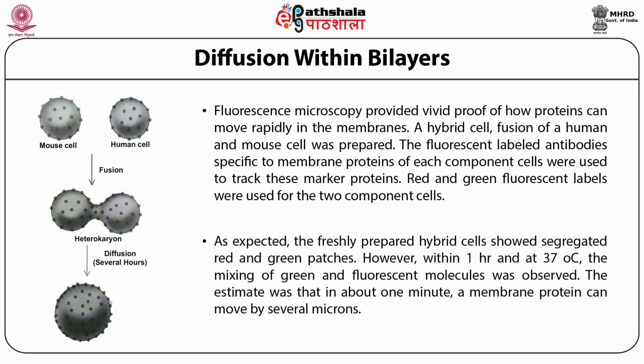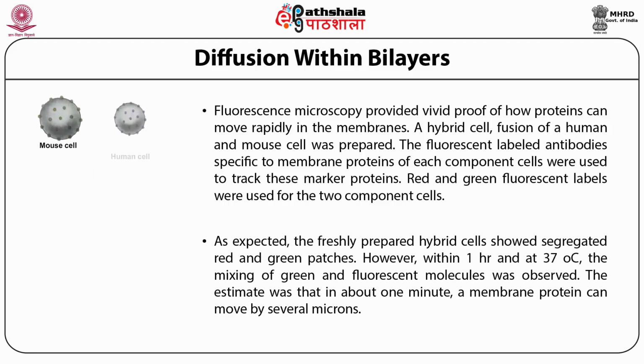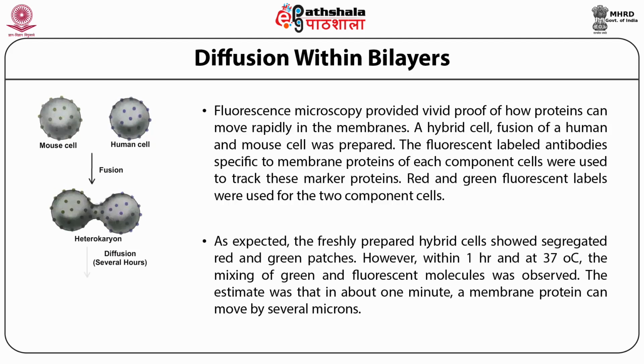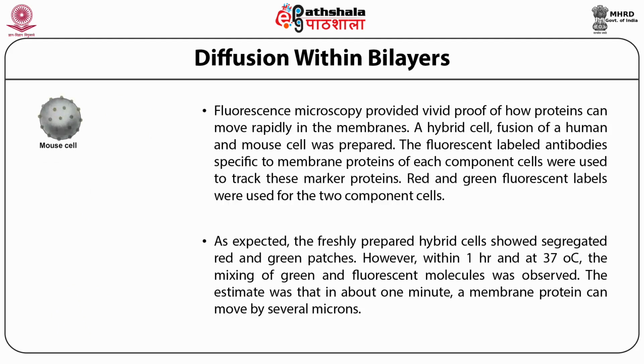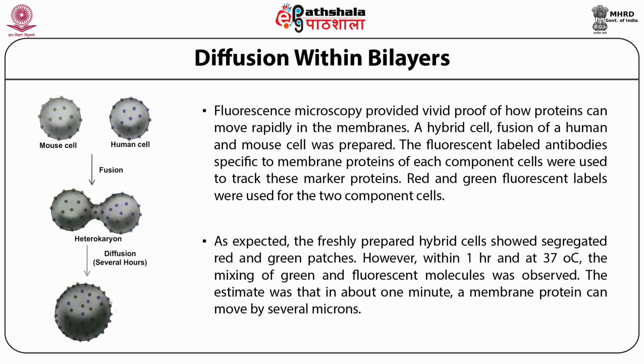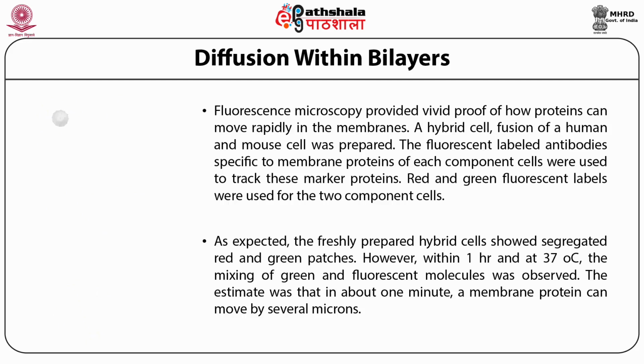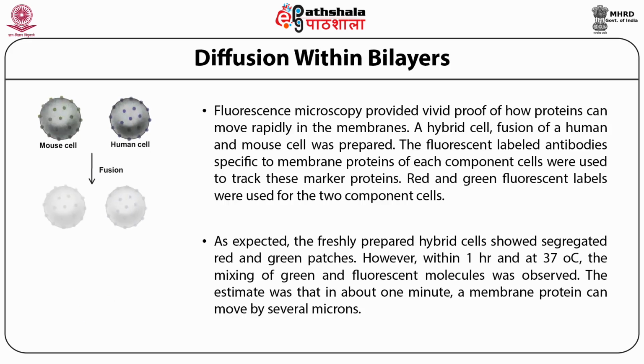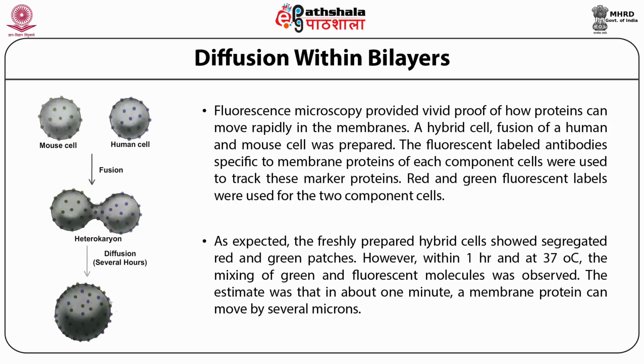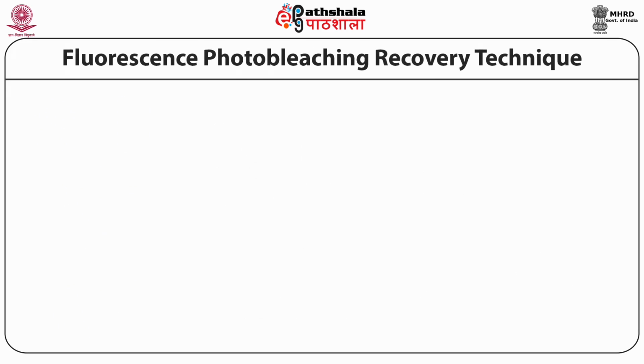As expected, the freshly prepared hybrid cells showed segregated red and green patches. However, within 1 hour at 37 degrees centigrade, the mixing of green and red fluorescent molecules was observed. The estimate was that in about 1 minute, a membrane protein can move by several microns.